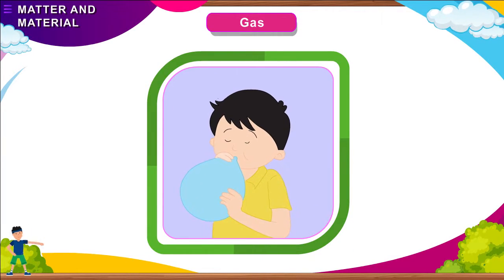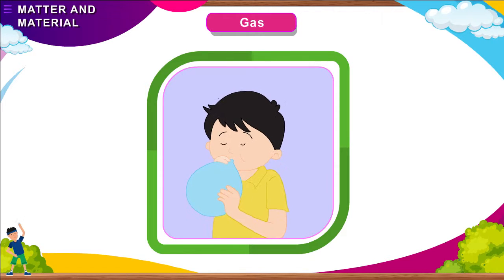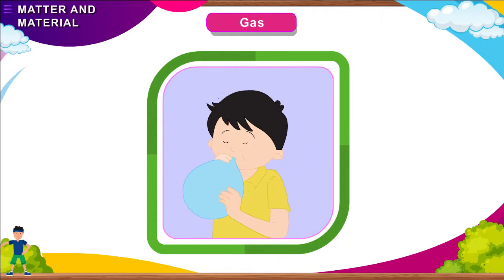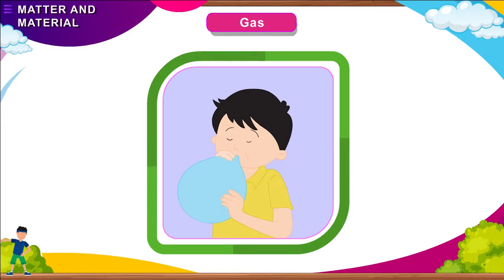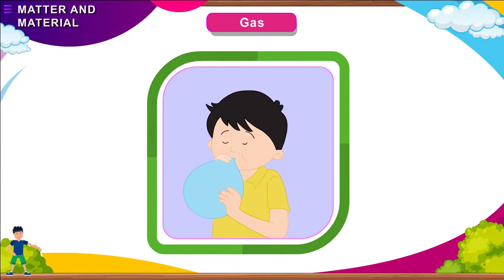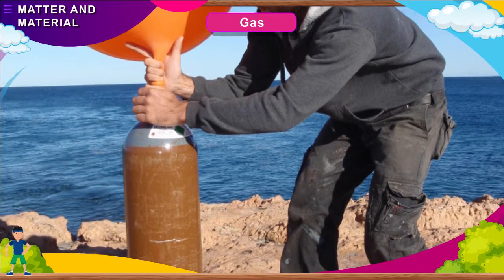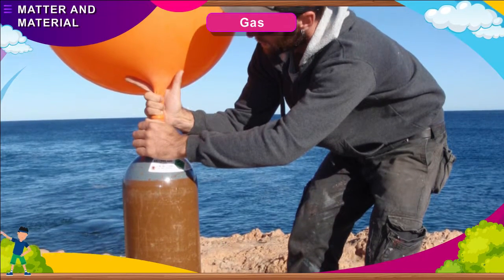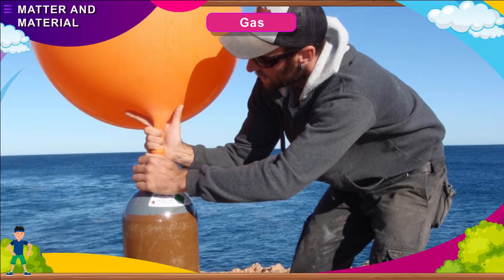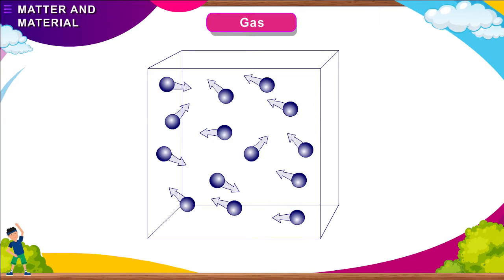Gas. There is air inside the balloon. It takes the shape of the balloon. The air is a gas. This means that gases do not have their own shape or volume. Gas takes the shape of the container in which it is filled, because the molecules of gases are far apart from each other. A lot of space between the molecules allows them to move freely in any direction. Therefore, gases have to be kept in a closed container.